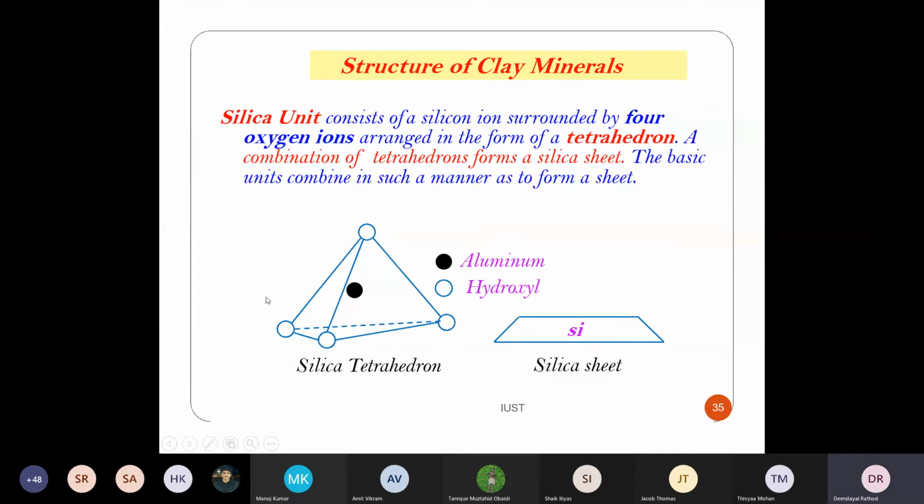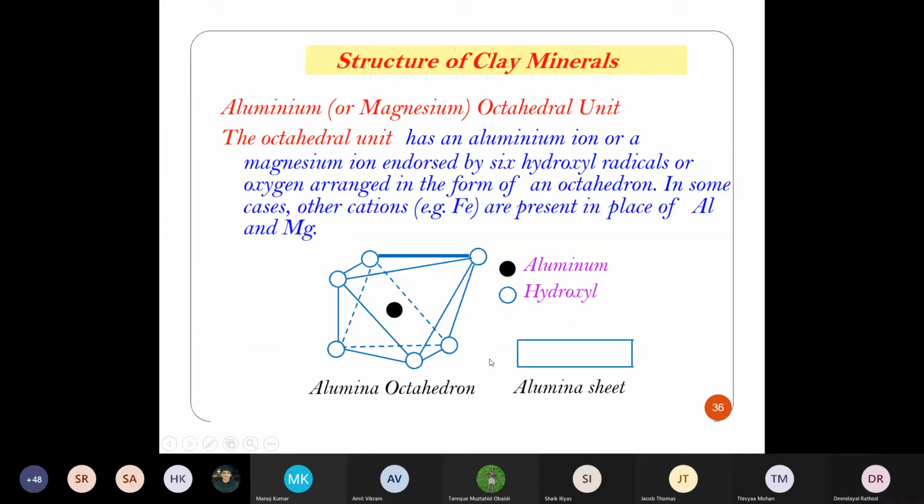Then we can define this particular combination like a sheet, a silica sheet, like this trapezoid kind of silica sheet. This is for our convenience only. Now, alumina or magnesium will have octahedral units.